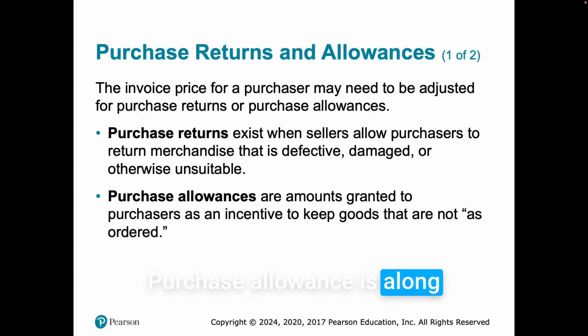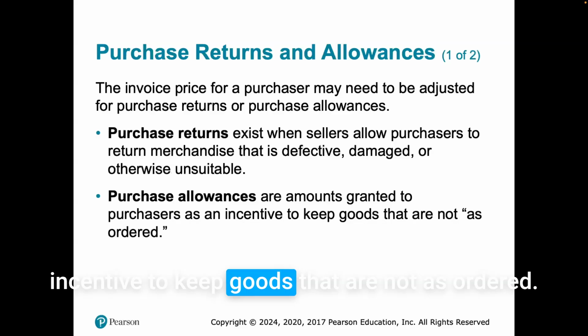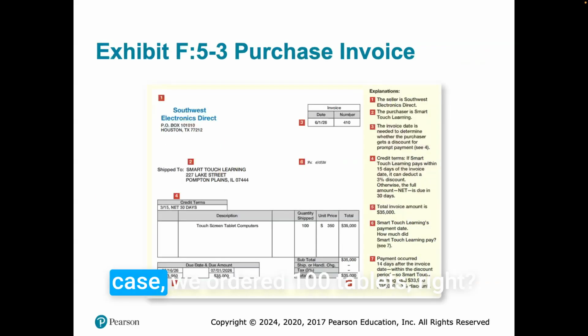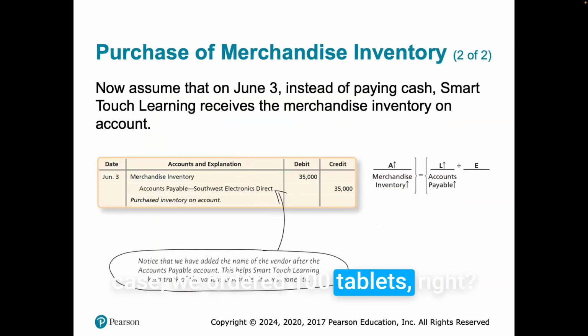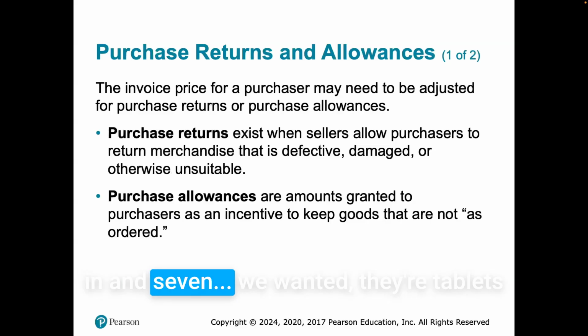Purchase allowance is along the same lines, right? But here's the thing, they are amounts granted to purchasers as an incentive to keep goods that are not as ordered. So say you ordered 500 tablets, or in this case, we ordered 100 tablets, and the 100 tablets came in and we wanted tablets that we customized.